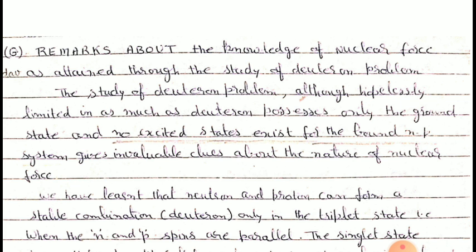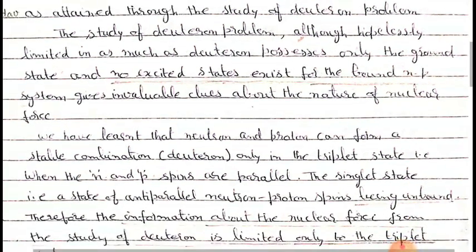We have also learned that neutron and proton can form a stable combination, that is deuteron, only in triplet state. And that's why in the past study of the deuteron problem, we considered that deuteron lies in triplet state. So whatever conclusions we derived are from the triplet state, since singlet state is basically an unbound state.